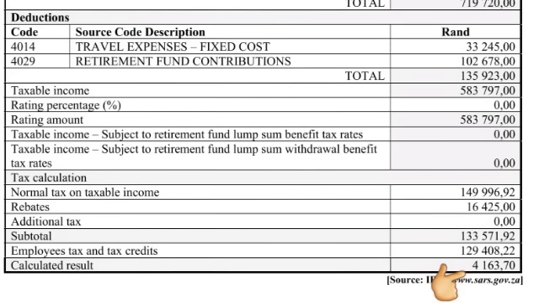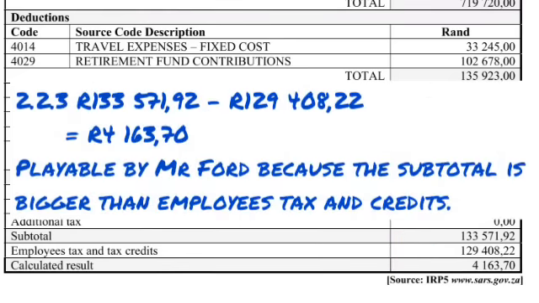So you see it's at the very bottom of the calculation, and ours is just to prove it. To prove it, you are just going to use his subtotal and minus his employee and tax credits, because fortunately for us in this scenario our tax calculations have been done for us. If we were not looking at a SARS document we would have to calculate the whole income thing ourselves, but they have shown us our subtotal of 133,571.92 and employee tax and credits of 129,408.22. So what you basically do is you take those two amounts, you subtract each other, and you will get the 4,163 rands and 70 cents.